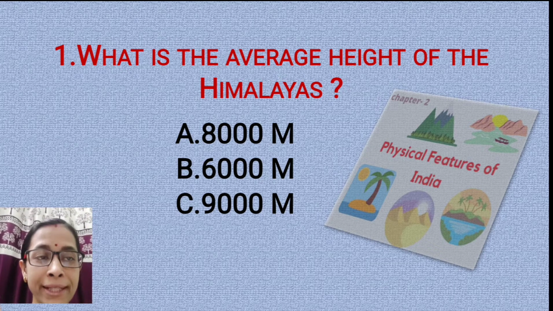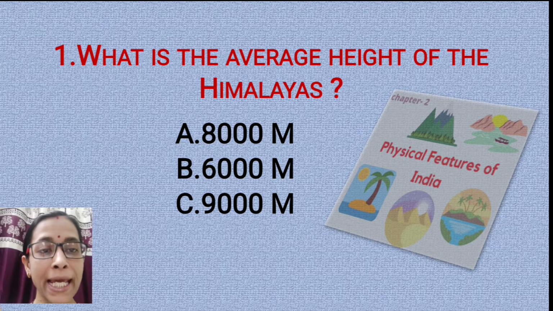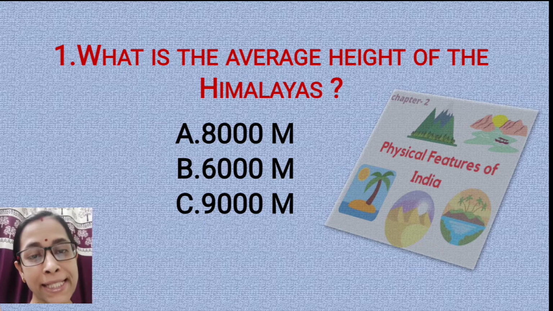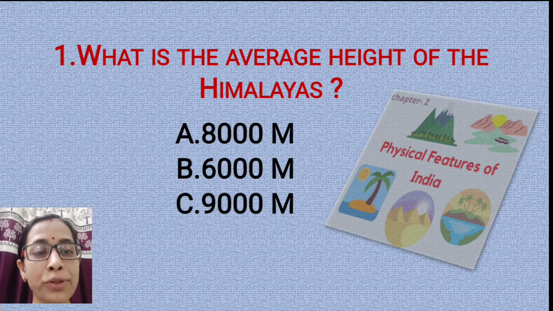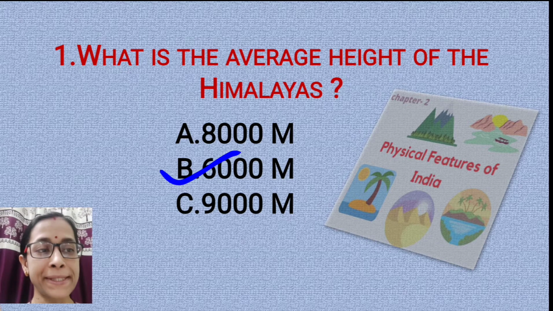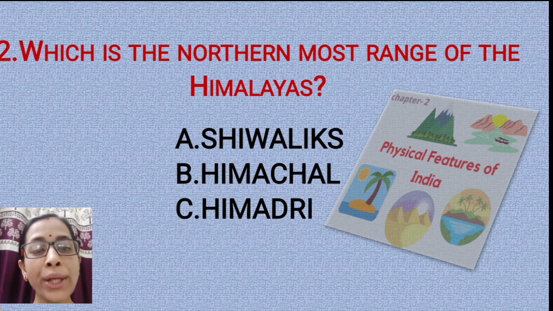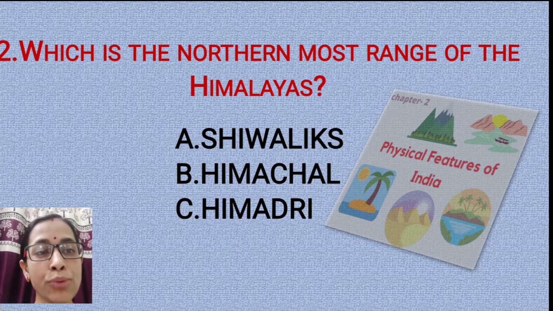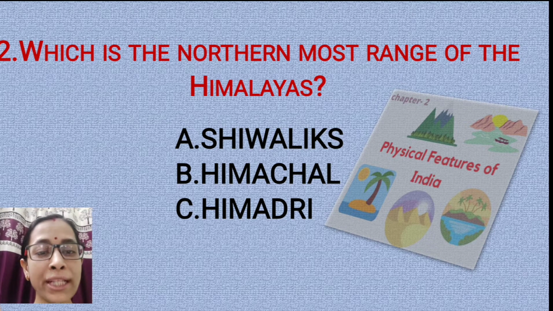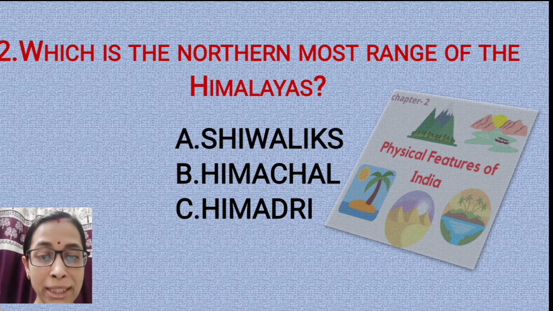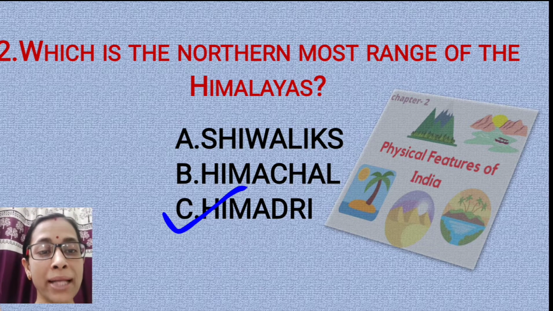What is the average height of the Himalayas? Is it 8,000 meters? Is it 6,000 meters? Or is it 9,000 meters? The correct option is 6,000 meters. Question number 2. Which is the northernmost range of the Himalayas? Sivaliks, Himachal or Himadri? The northernmost range is option C, that is the Himadri.